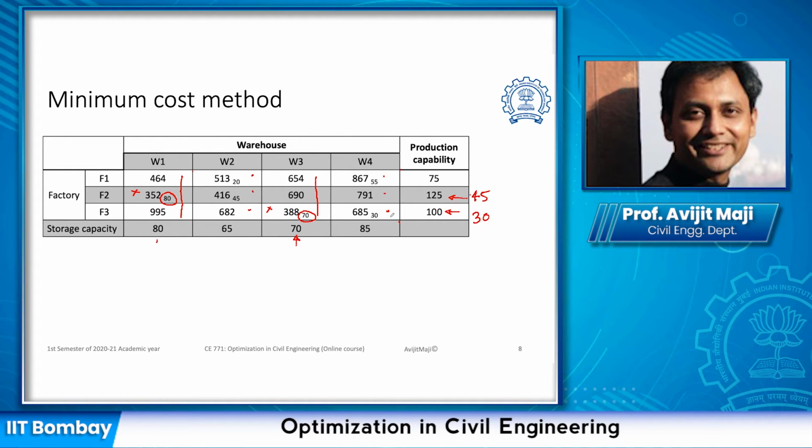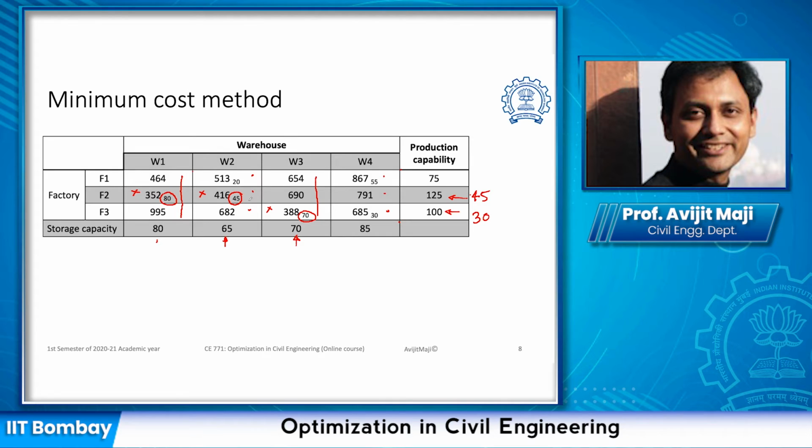Here, if we look into the minimum cost, we see that this particular cell has the minimum cost. And if we look row wise and column wise, row wise we need to satisfy 45 and column wise we need to satisfy 65. So the minimum of that is going to be 45, which we can assign here.